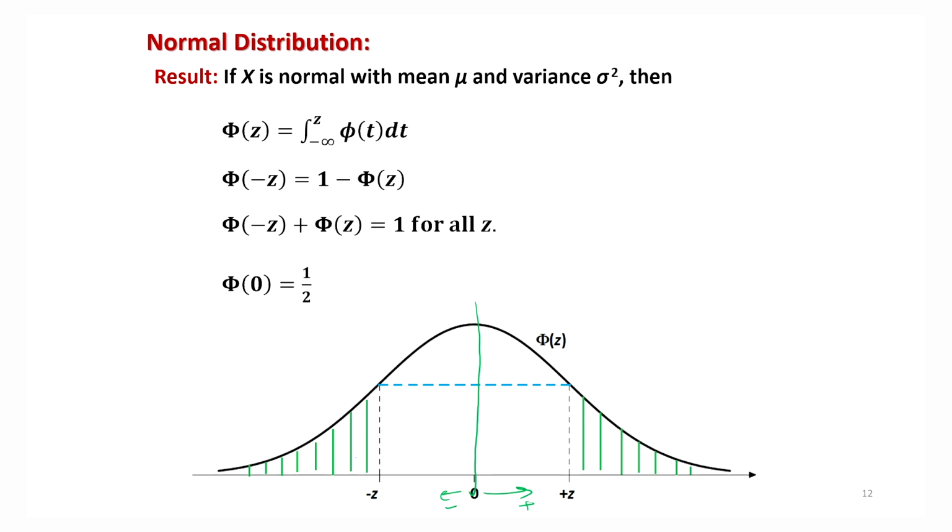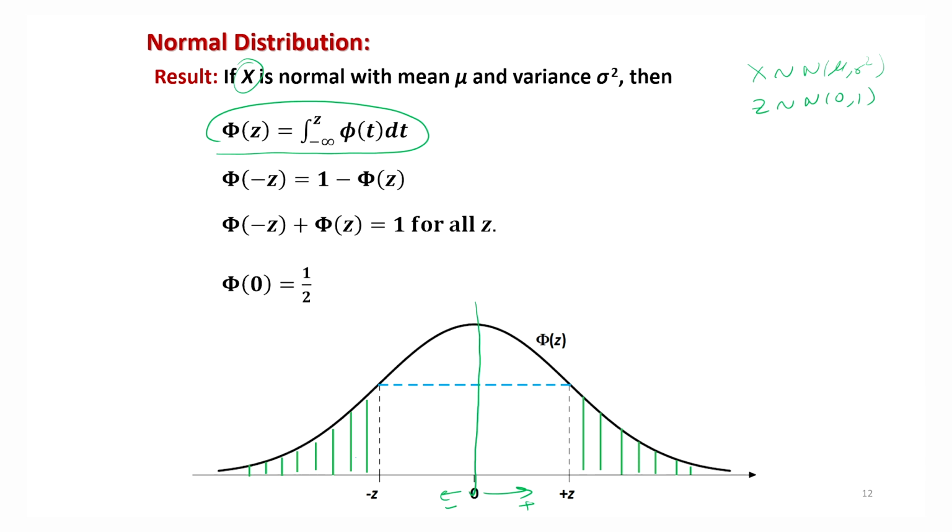It will be our convention that x denotes the random variable associated with normal mu sigma square, and z denotes the normal distribution with mean 0 and variance 1. The CDF of z is given by this definition, but you cannot solve it analytically, so we compute it by numerical methods.